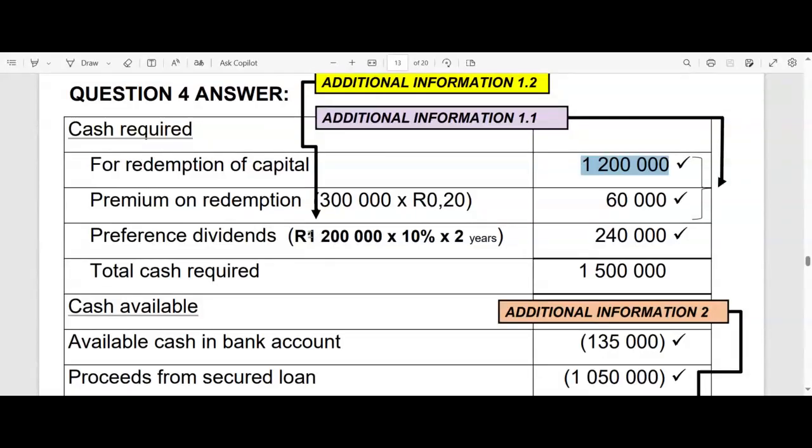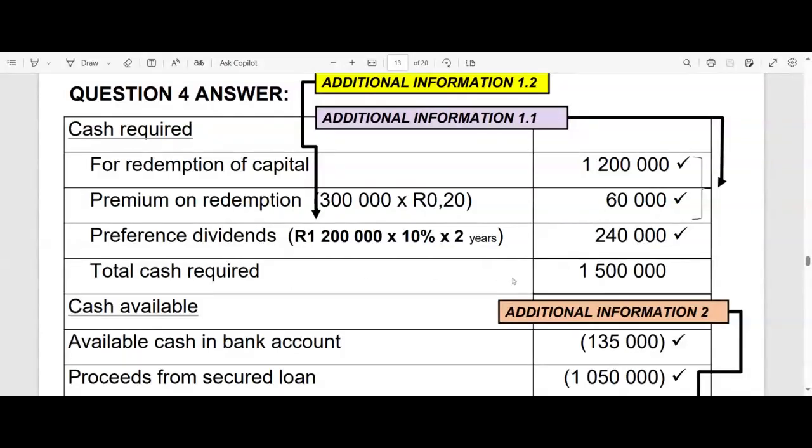So that is simply going to be the value of the shares, 1.2 million, multiplied by our dividend rate of 10%. But now remember, this is not for 1 year. This is for the 2009 year as well as the 2010 year, right? So it's for 2 years. So we've got to provide for preference dividends of twice as much, 240,000 rands, right?